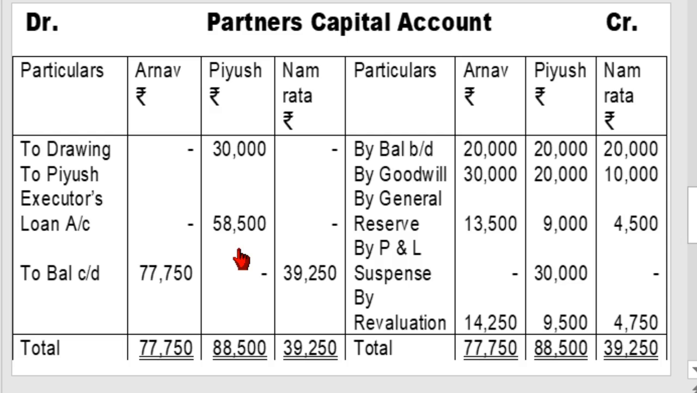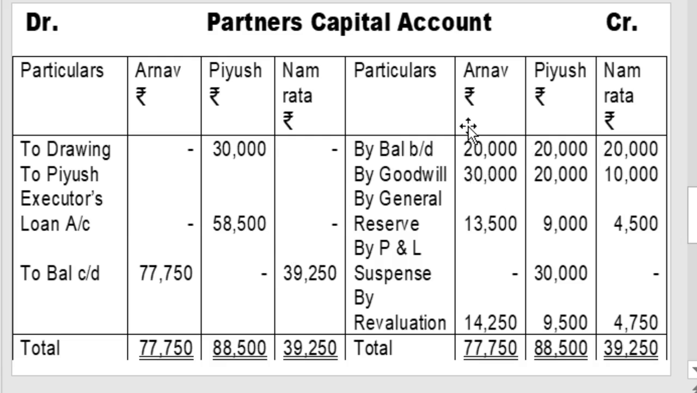The capital account has a credit balance, so for transfer and cancellation purposes, the final claim is cancelled. So Piyush capital account is debited, and Piyush executor loan account is credited. Now a new liability is created, Piyush executor loan account. That liability is recorded on the liability side of the new balance sheet, and Piyush capital is cancelled because he is no longer our partner.